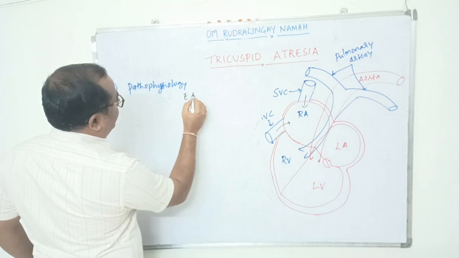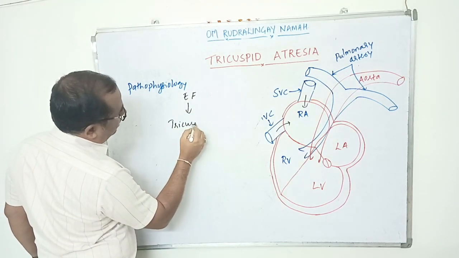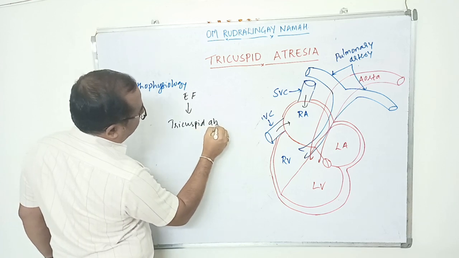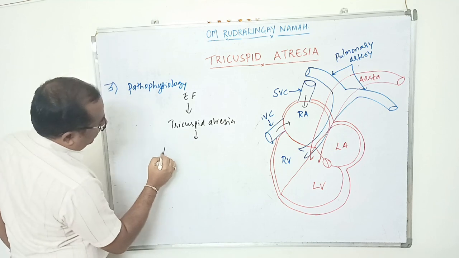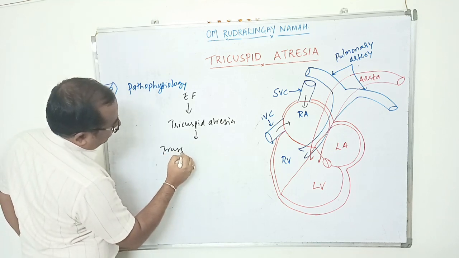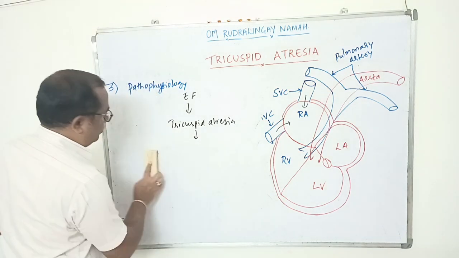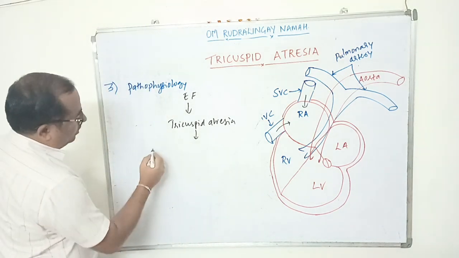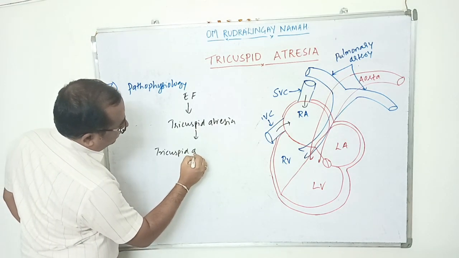So due to etiological factors, that is a tricuspid, it will lead to tricuspid atresia. So this tricuspid atresia.